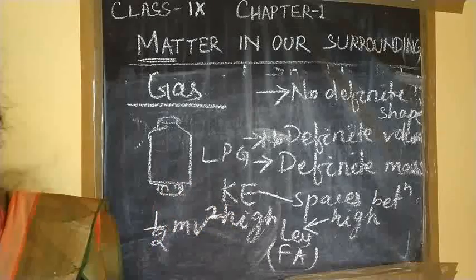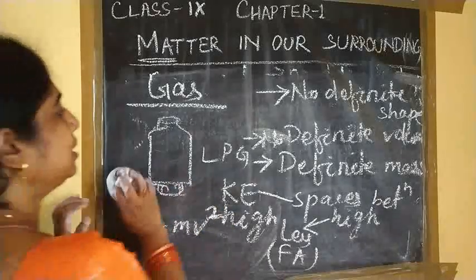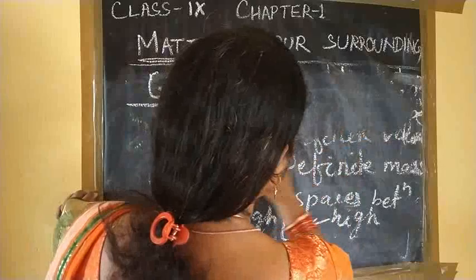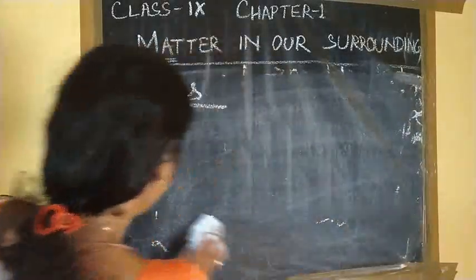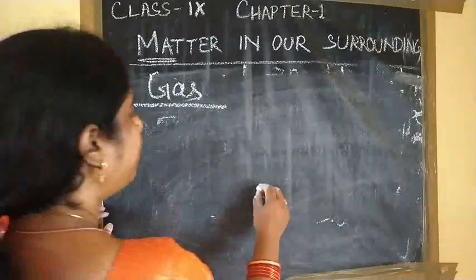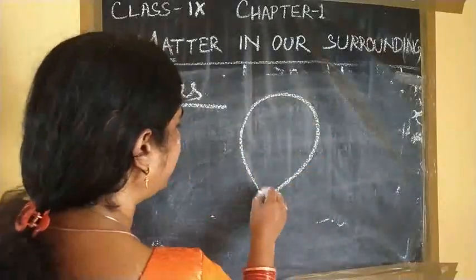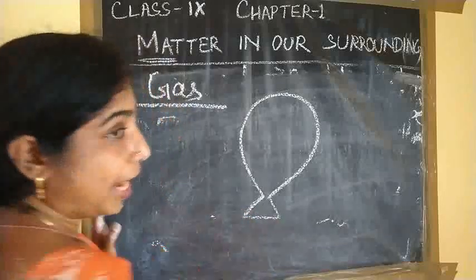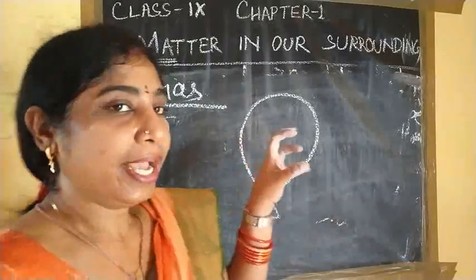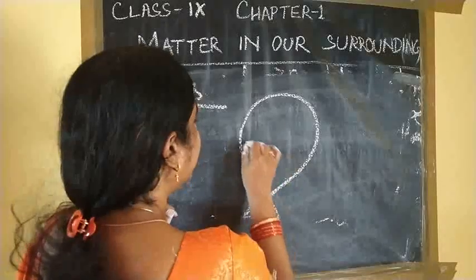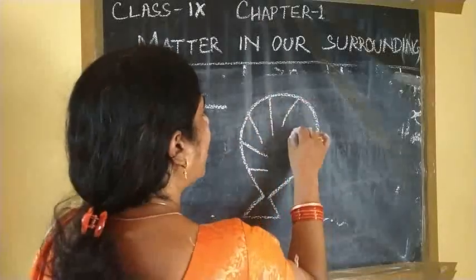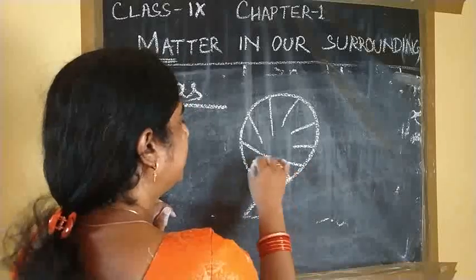So when they are moving randomly, last year we discussed this when I was teaching you about pressure. When I give air to the balloon, I told you that the air particles give pressure on the walls of the balloon.